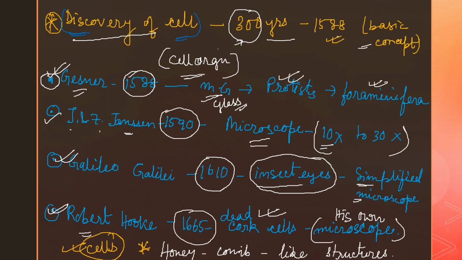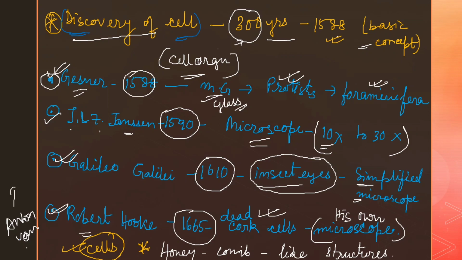Now after this, cell discovery doesn't stop. After Robert Hooke, Leeuwenhoek came, that is Anton van Leeuwenhoek, who is also present in your NCERT book. Anton van Leeuwenhoek first discovered the live cell, right? After Robert Hooke, we find another name in the cell discovery history, our Anton van Leeuwenhoek.